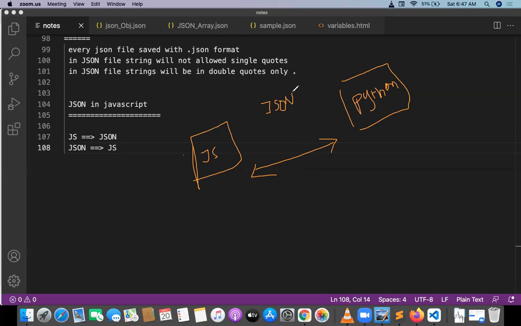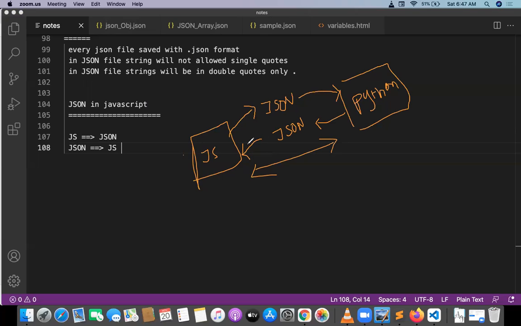Whenever you send a request from JavaScript to Python, you convert it into the form of JSON, and the JSON is sent to Python. And again, whenever you receive data from Python to JavaScript, Python sends the data with an API in the form of JSON, and that JSON is parsed into JavaScript.